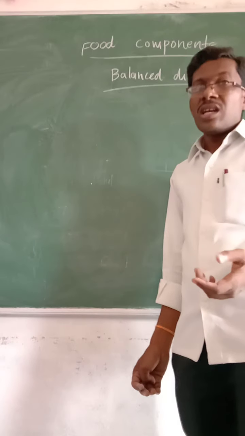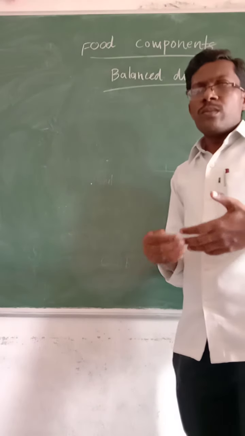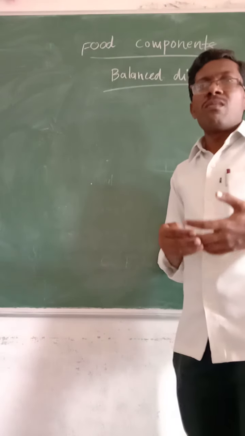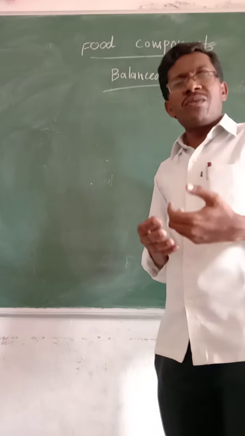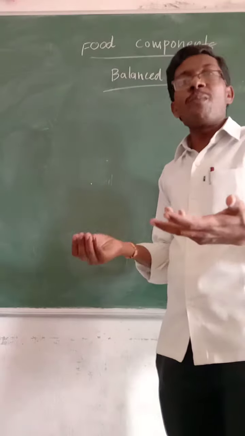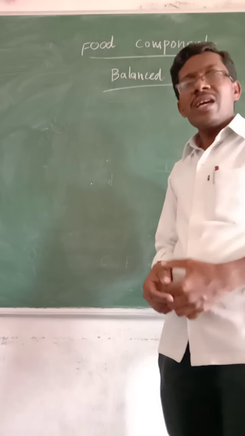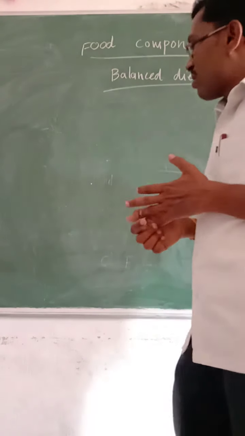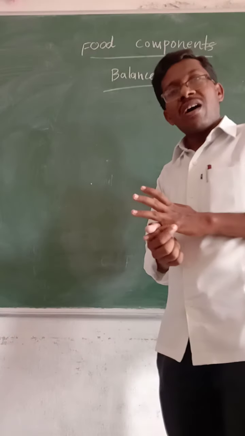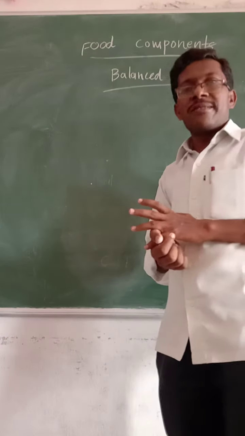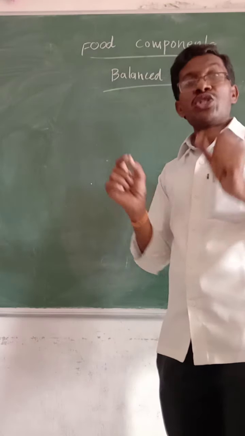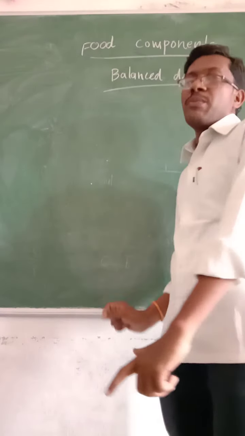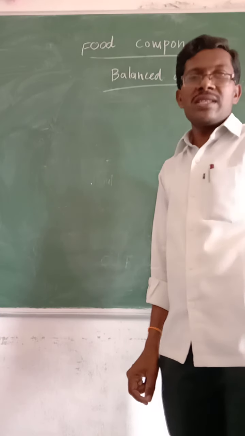If a high quantity of fats is in our food, we get a disease called obesity. These are the diseases caused by malnutrition or imbalanced diet. That's why you have to take a balanced diet every day that contains all the nutrients in the required amount. Have you understood this? Yes.